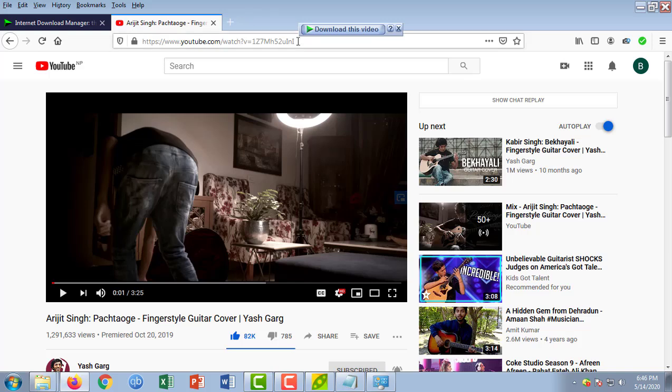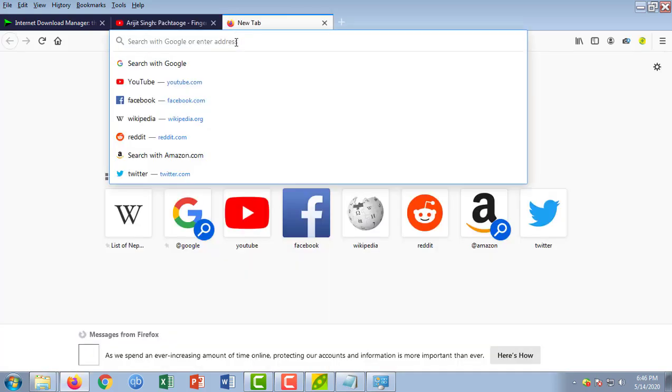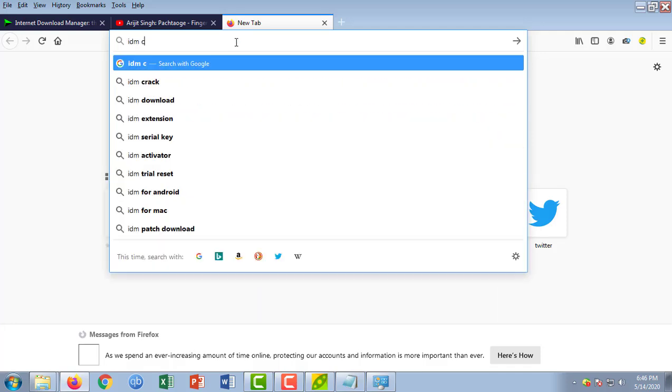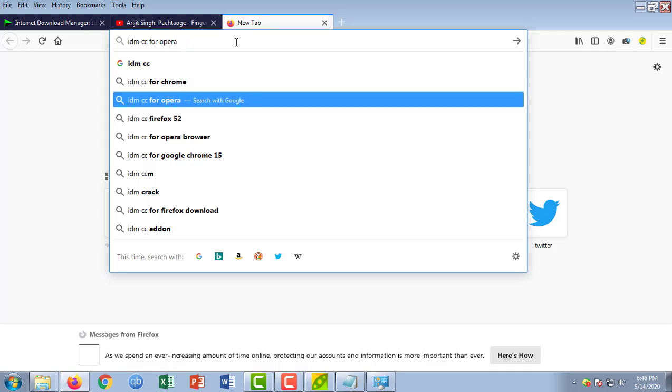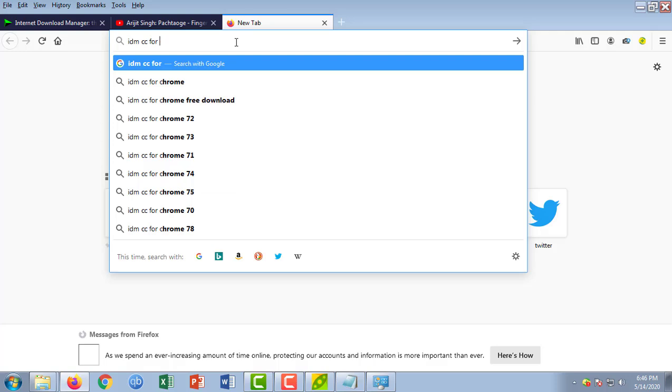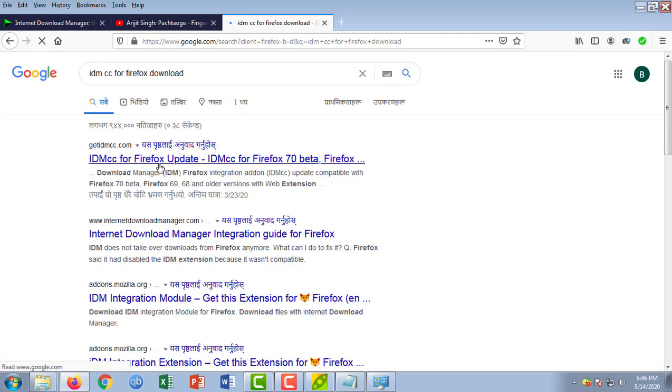So it is that easy. It is very easy. And if you don't see this button here, this option, download this video option here, then sometimes you might need to install IDM CC. You can see IDM CC for Chrome. Now I'm in Firefox browser, so I will type here IDM for Firefox browser. Yes, so I will just click it, and you can see the official website, Get IDM CC. So you can click here.